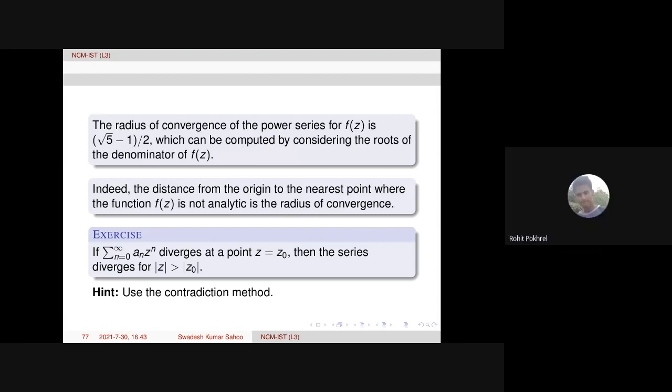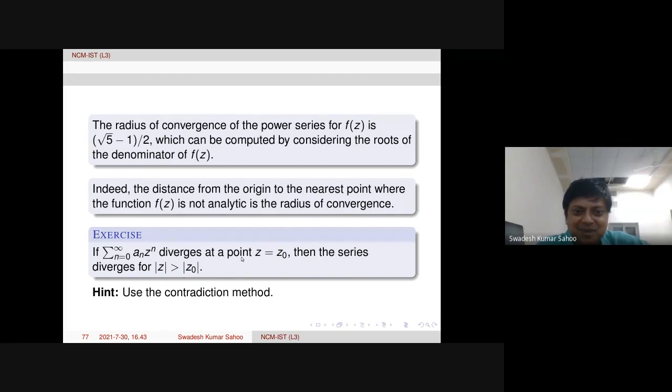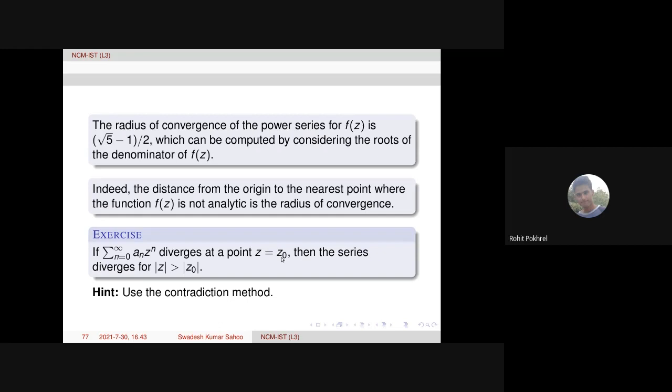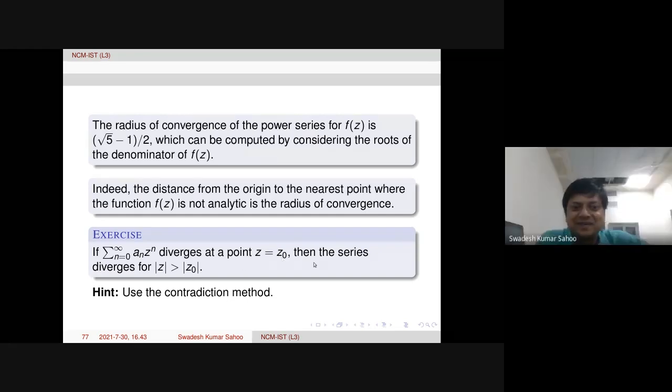Yes, sir. That I understand. See the last statement. Suppose the series is divergent at a point, I understood. Then outside the disk it is divergent.